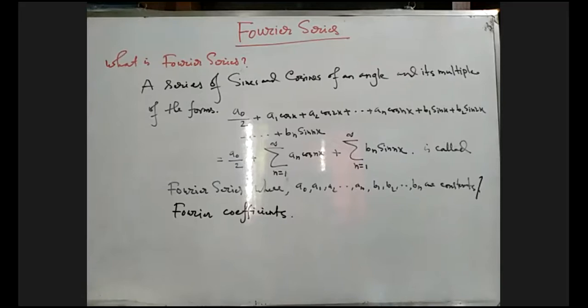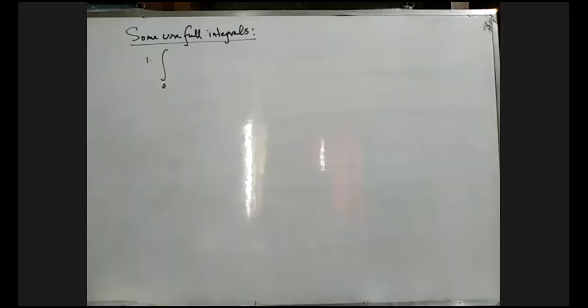So in the Fourier series, all the constants a and b are combinedly called Fourier coefficients. The a's are called Fourier cos coefficients, and all the b's are called Fourier sine coefficients. Remember it: cos coefficients and sine coefficients. Now some useful integrals we have to use in the result of Fourier series problems.